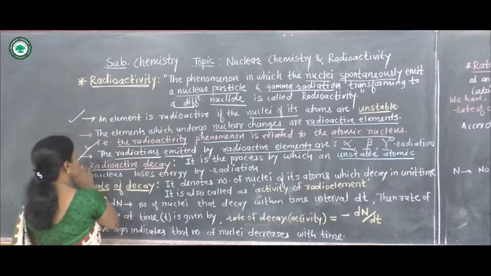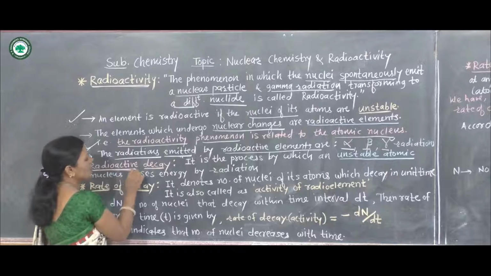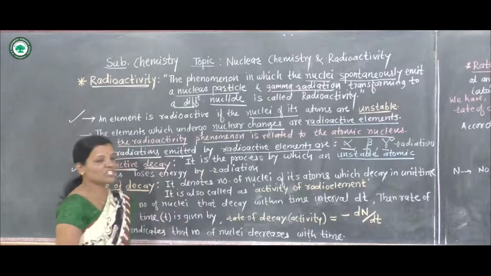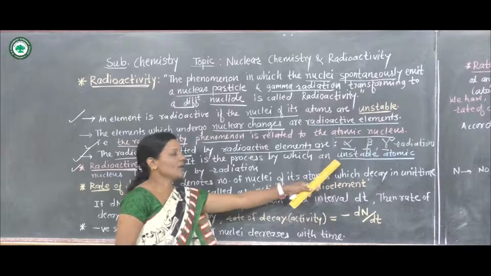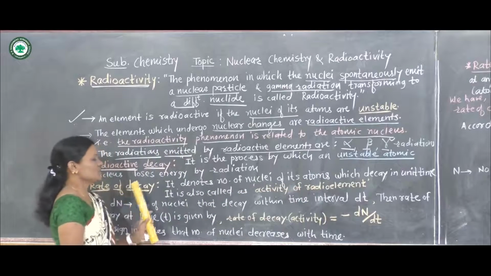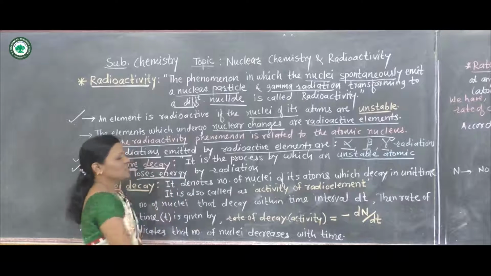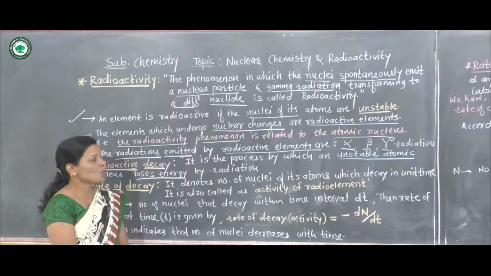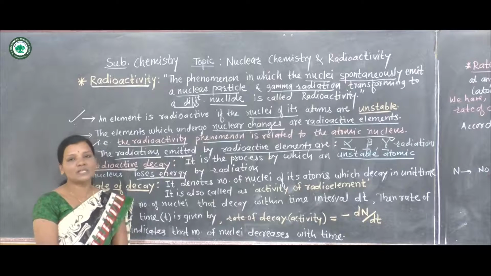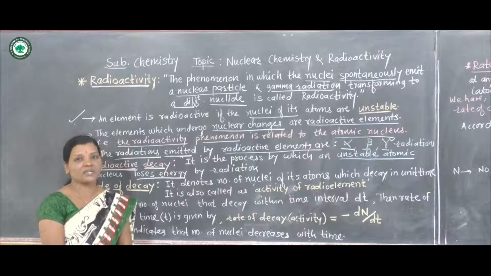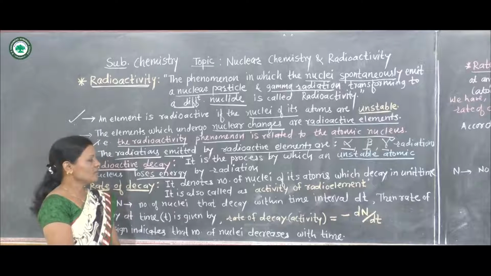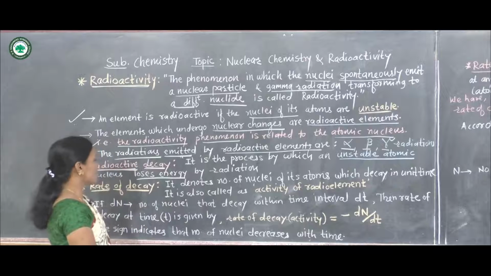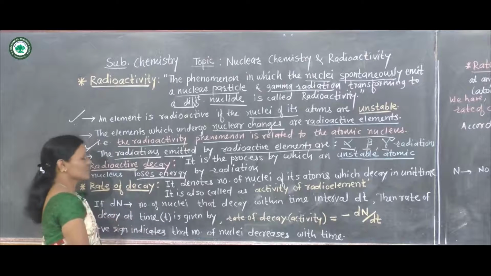Now let us consider what is meant by radioactive decay. It is the property by which an unstable atomic nucleus loses energy by radiation. Radioactive decay means that whatever unstable atomic nuclei are there, they lose energy and get converted to a stable nucleus, and hence that process is called radioactive decay.